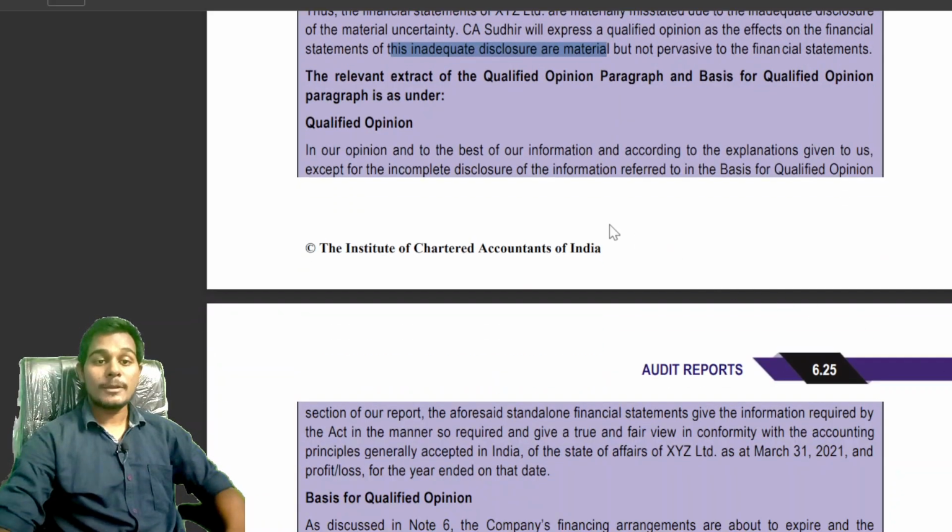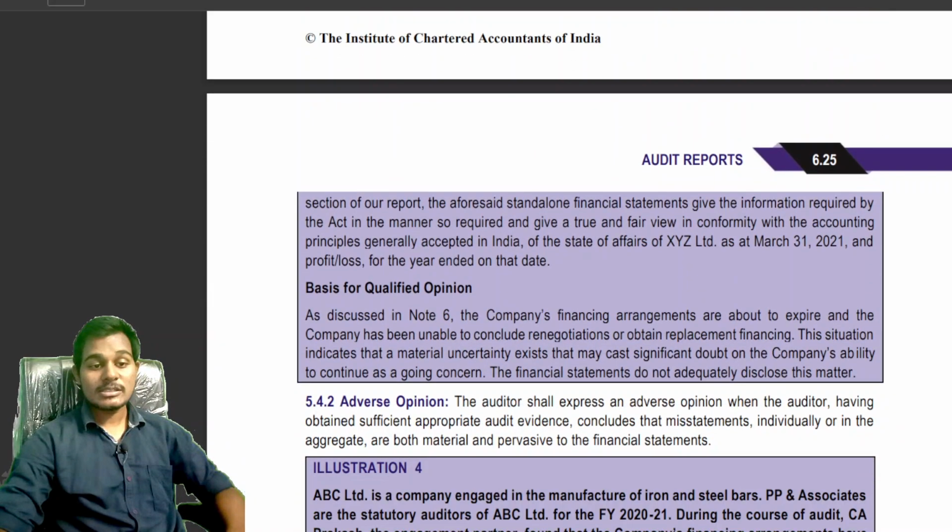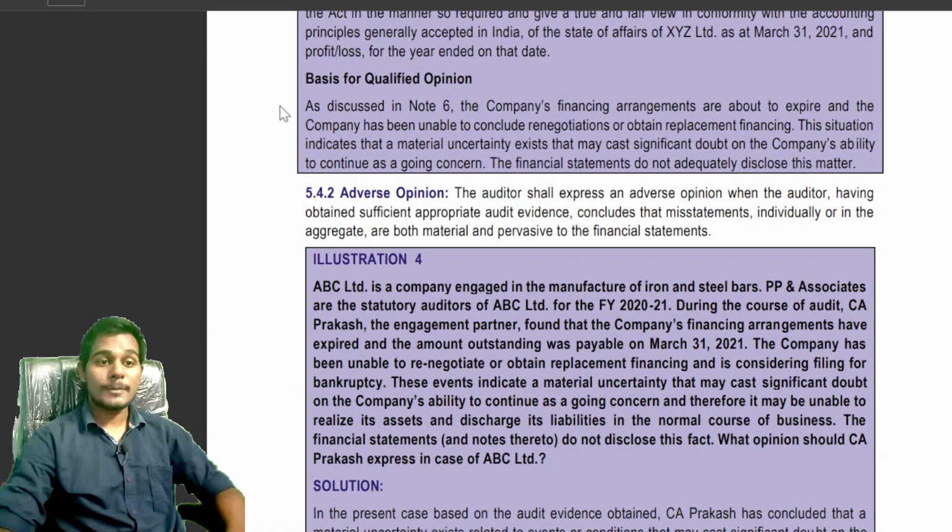In the qualified opinion paragraph, the auditor will provide the qualified opinion. In the case of adverse opinion, the auditor will provide adverse opinion. In the case of disclaimer of opinion, the auditor will give a disclaimer of opinion. Students, in the basis for qualified opinion paragraph, the auditor will provide a brief discussion about why the auditor is providing a qualified opinion.